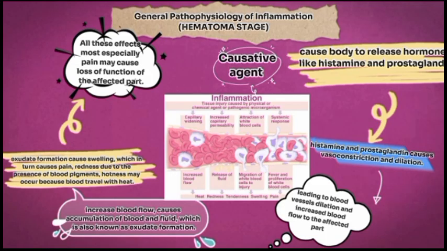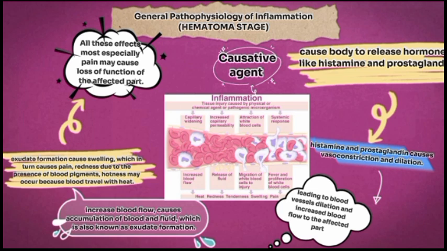Now we're going to be moving on to the general pathophysiology of inflammation, but we're going to be taking it step by step. So first of all, we'll start with the hematoma stage. In the hematoma stage, the first thing that must occur in every pathophysiology in med-surg is that there must be a causative agent.